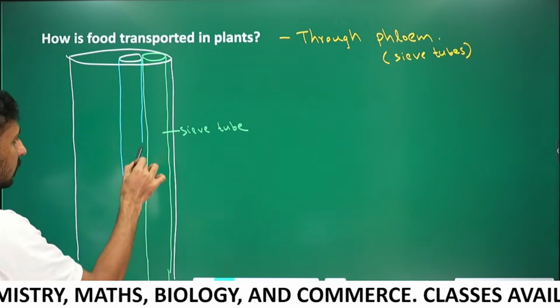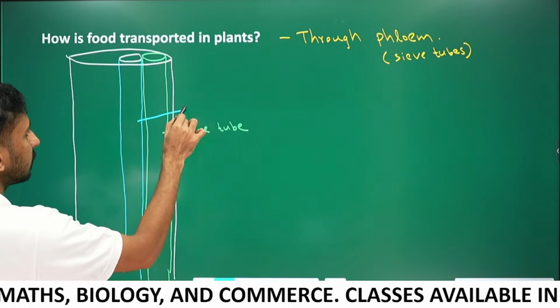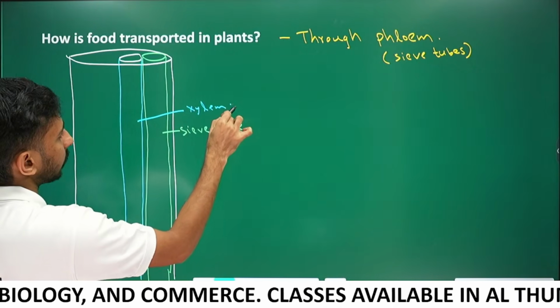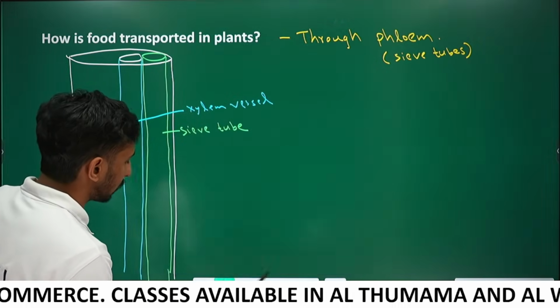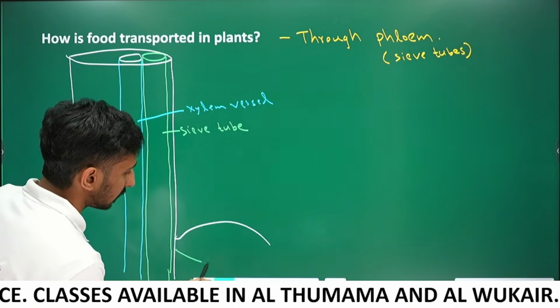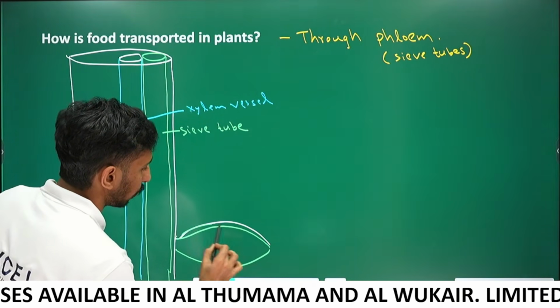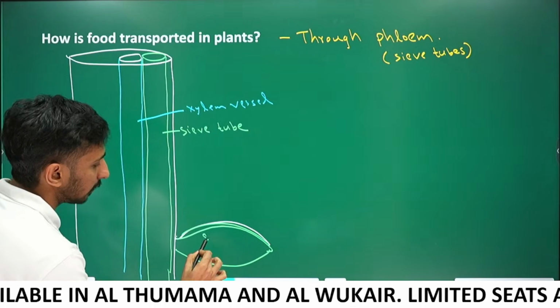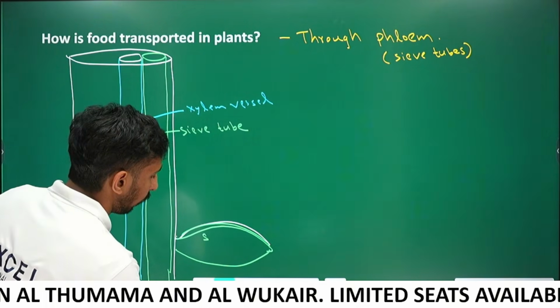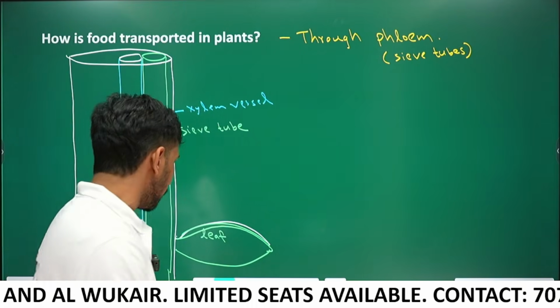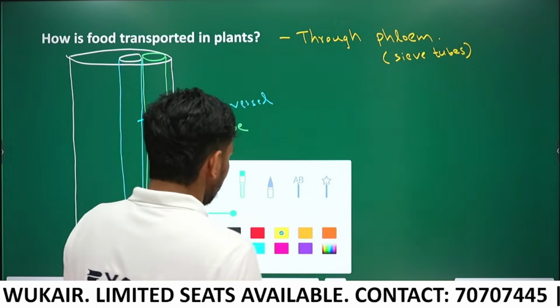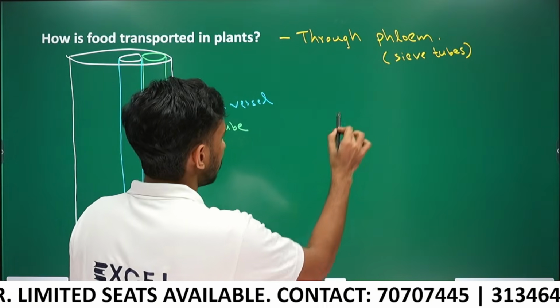This is the xylem vessel. And let's draw a leaf or something here. This is the source from where the food is taken. This is the source of food, or it's a leaf. Which is the food, guys? The food is sucrose.